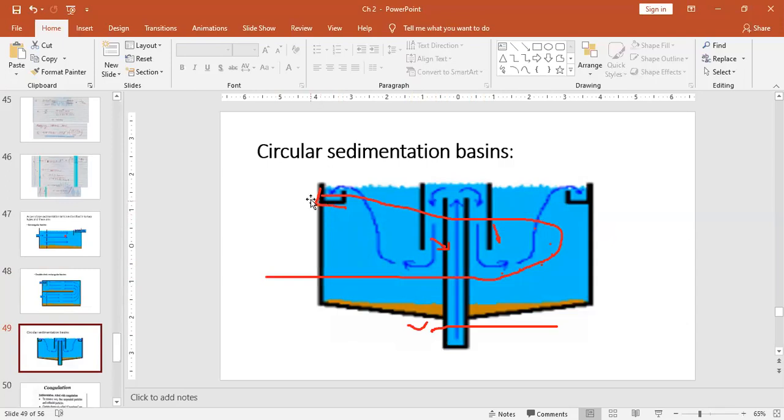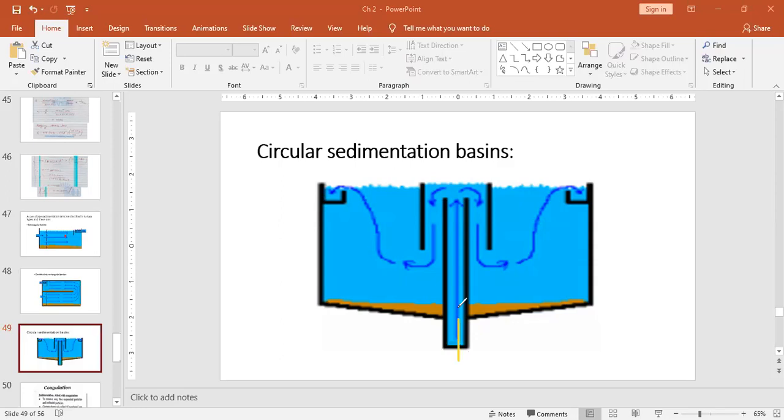Here, you are allowing the water to enter. Let me erase the earlier part. You can see here, you are allowing the water to enter at the center, means in a vertical direction.